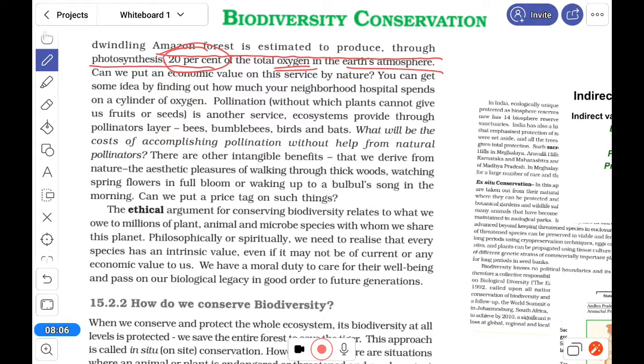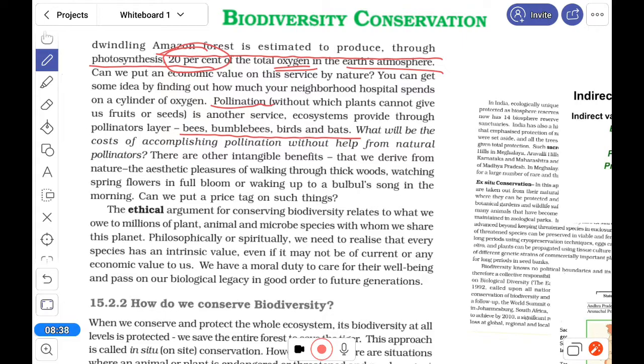So this is the one part. Another part is the pollination. Pollination without bees, bumblebees, birds, bats is not possible. So this part is very important. Biodiversity is important. Sometimes we don't know about an insect, but this insect plays a very important role in the ecosystem. So we have to keep that in mind.